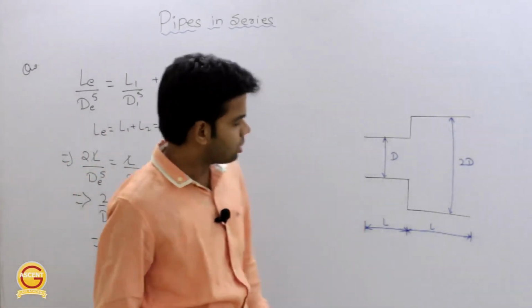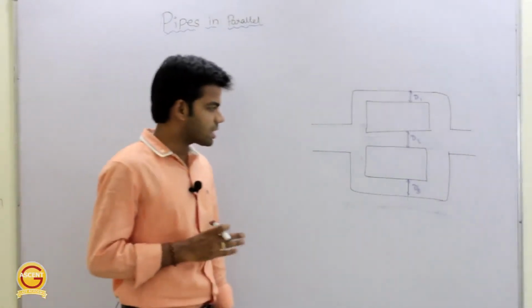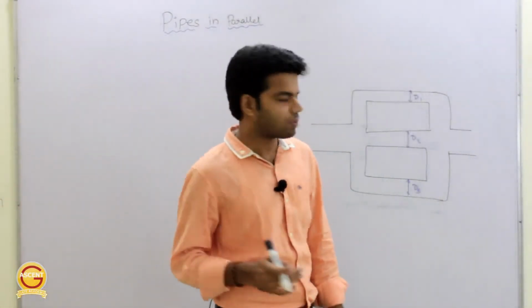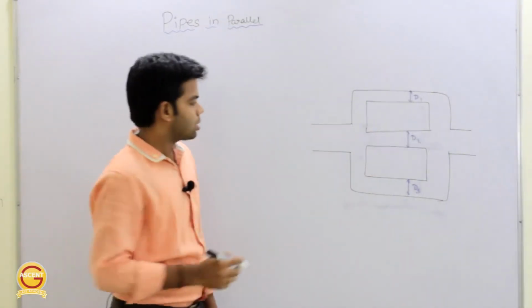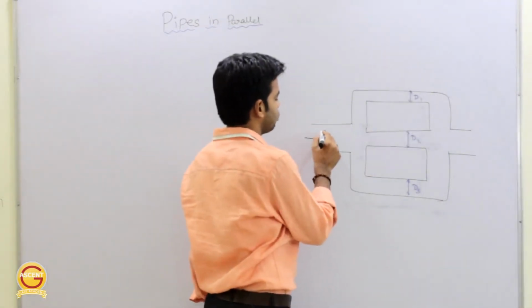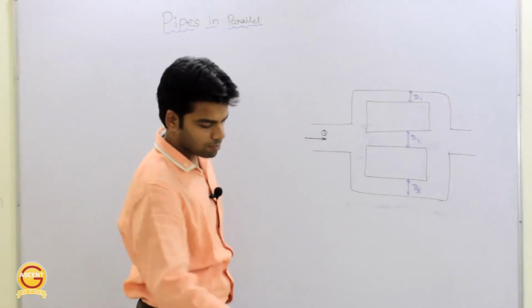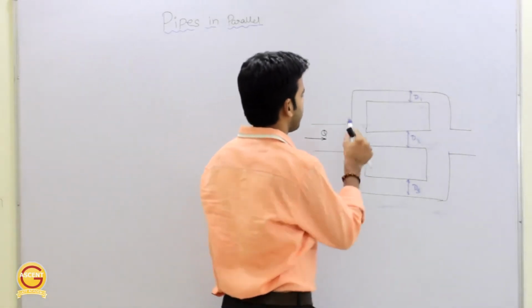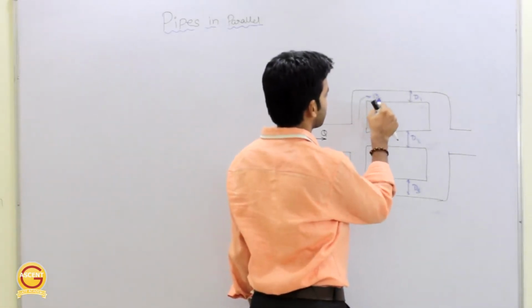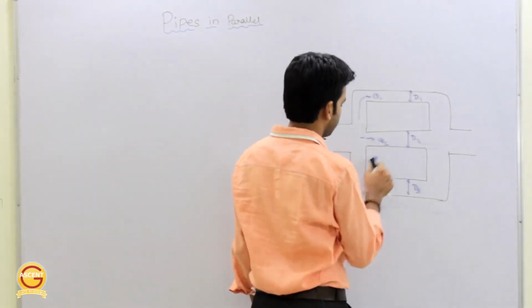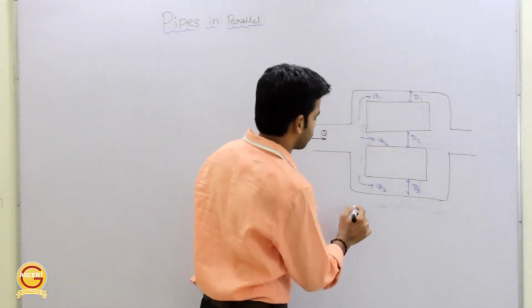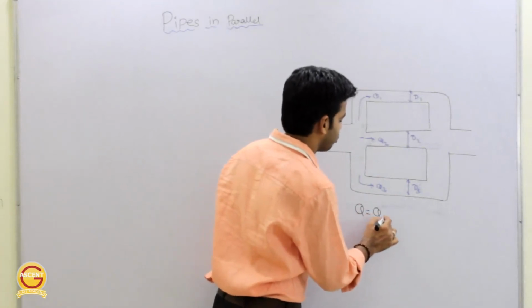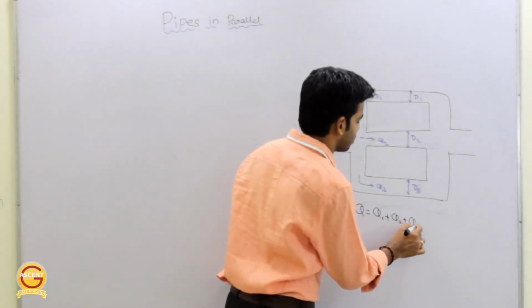Now coming to the pipes in parallel. So next is pipes in parallel. We have three different pipes of diameter D1, D2 and D3 kept in parallel. What will happen to the discharge if Q amount of discharge is passed through this? This will be divided among these three pipes as Q1, Q2 and Q3, such that this total Q will be equal to Q1 plus Q2 plus Q3.